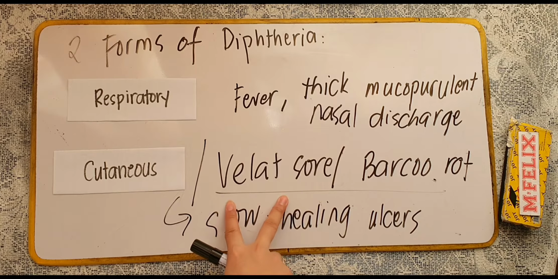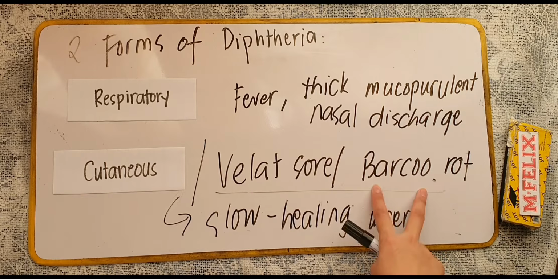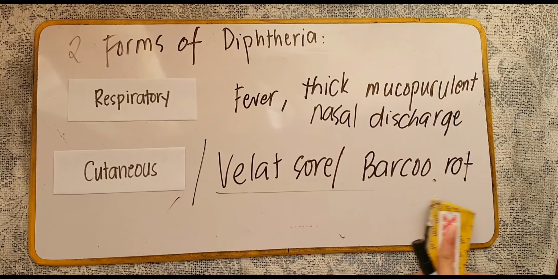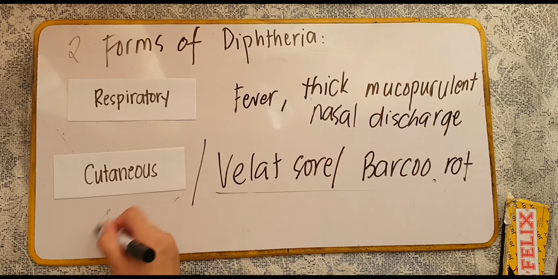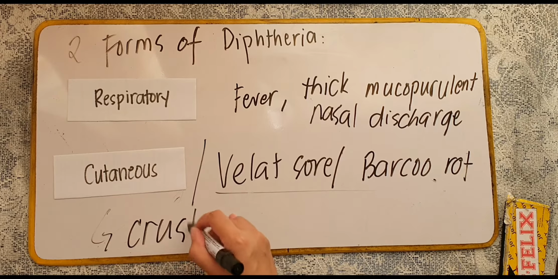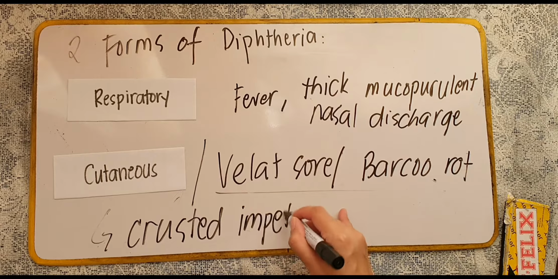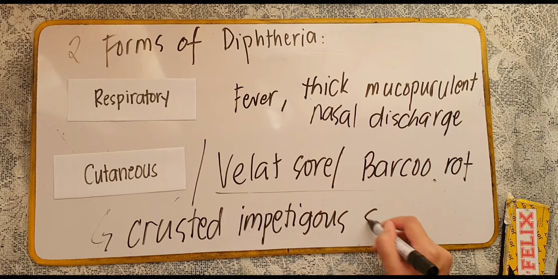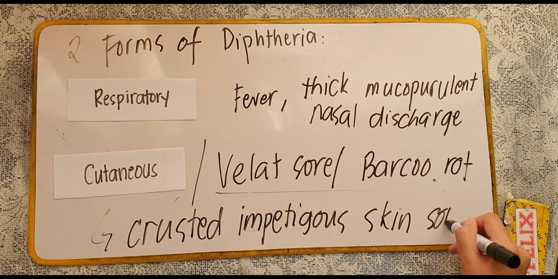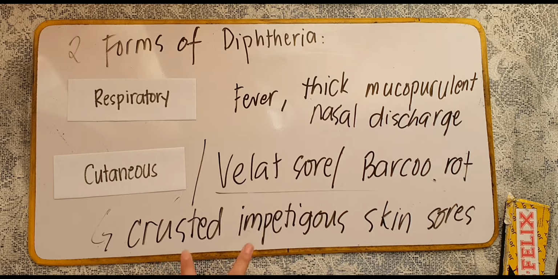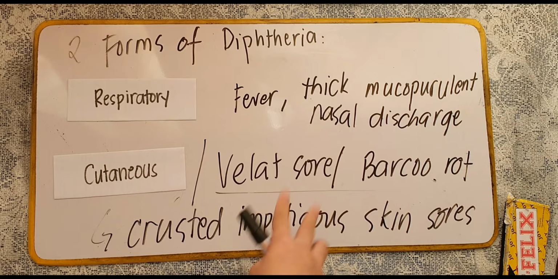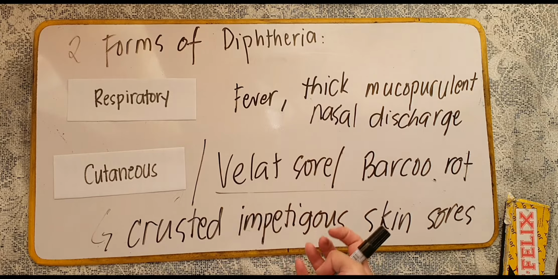Now, this type, your sore or the barkurat as we call it, is characterized by crusted impetigous skin sores, and it occurs in association with heat, dirt, and even minor traumas and diet.